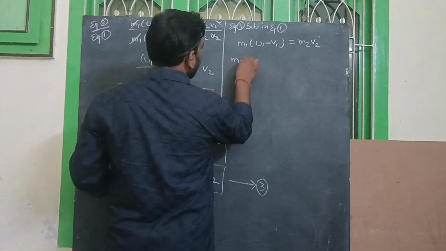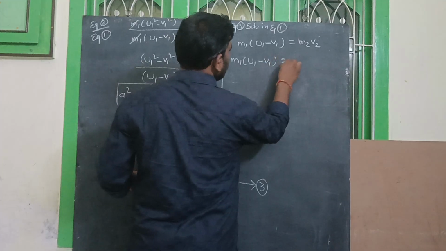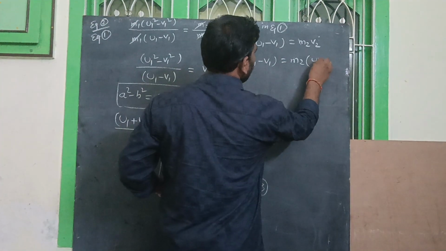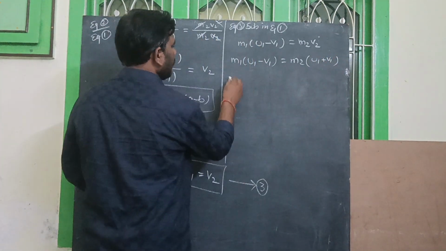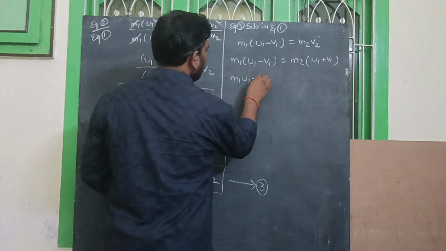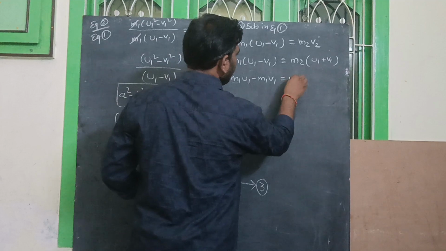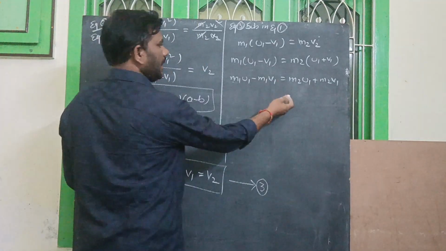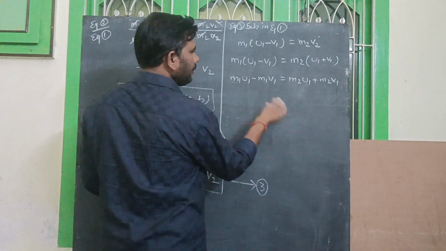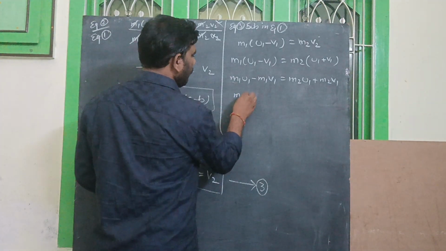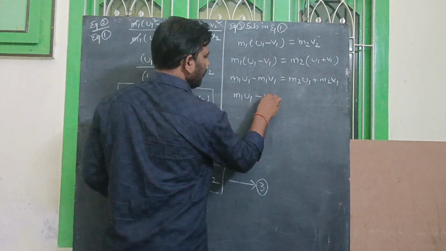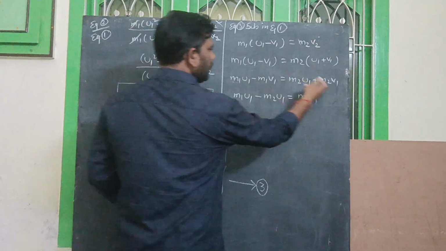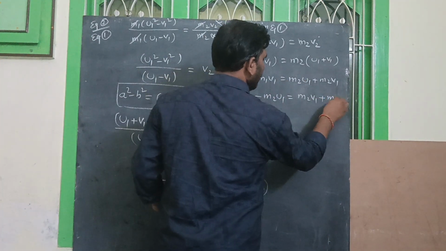Then m1 of u1 minus v1 is equal to m2 of u1 plus v1. Multiplying this out, m1 u1 minus m1 v1 is equal to m2 u1 plus m2 v1. Now we separate the u's and the v's. So we can write m1 u1 minus m2 u1 is equal to m2 v1 plus m1 v1.